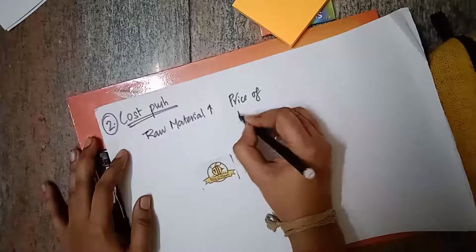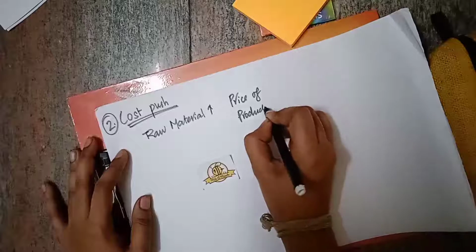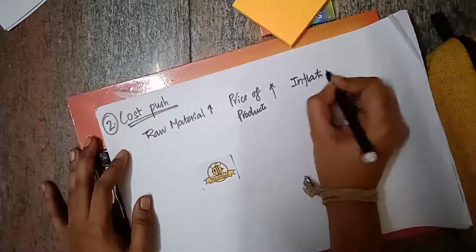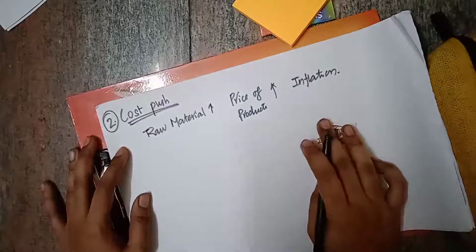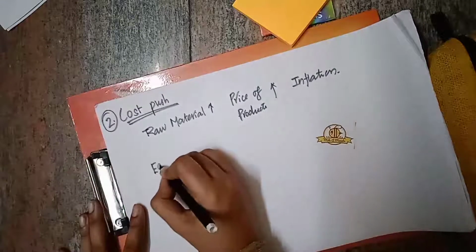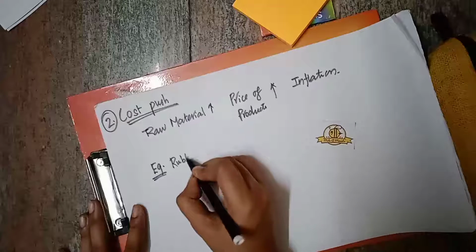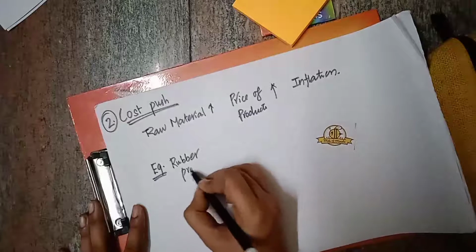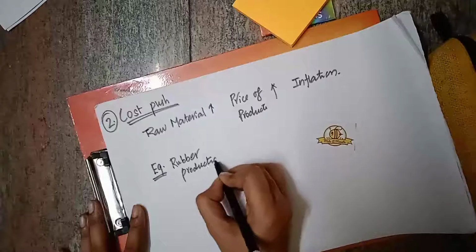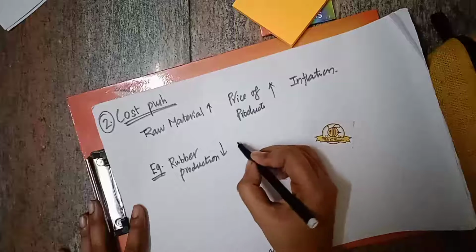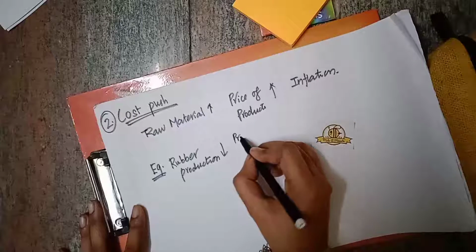The price of all products will increase when the raw material cost has been increased. If the price of the product is increased, then automatically inflation will exist, right? So inflation will come into the scene. For example, rubber production. Let us say the rubber production has been decreased. There is little production, so automatically they will increase the price. The price of the rubber will be increased.